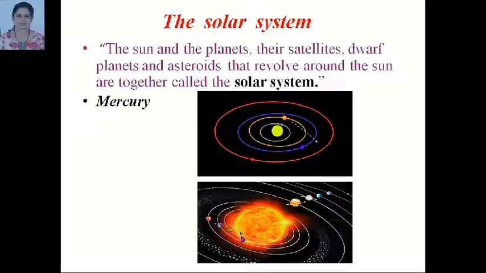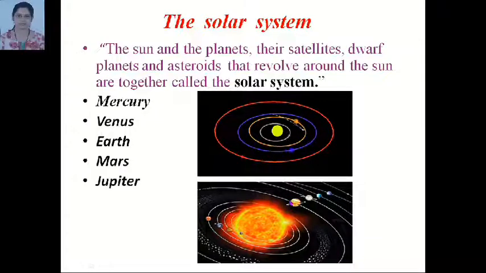First planet is Mercury. Second is Venus. Third is Earth. Fourth is Mars. Fifth planet is Jupiter. Sixth planet is Saturn. Seventh planet is Uranus. And last, 8th planet is Neptune.